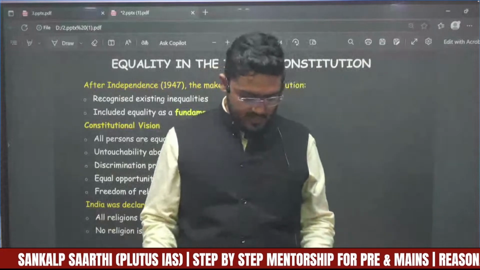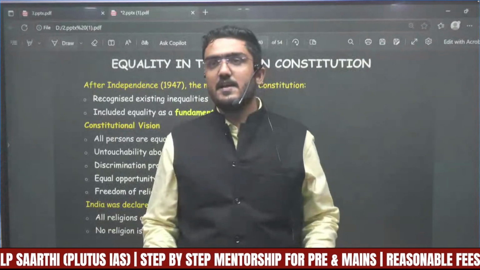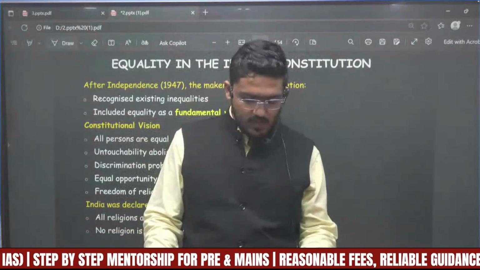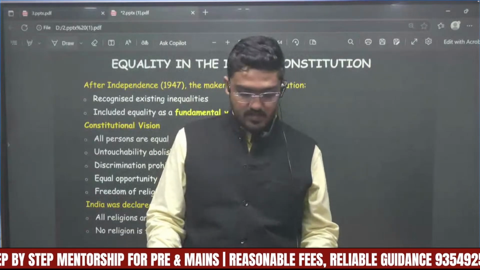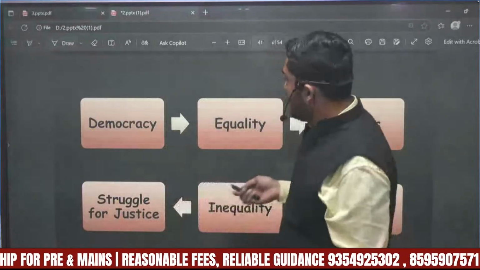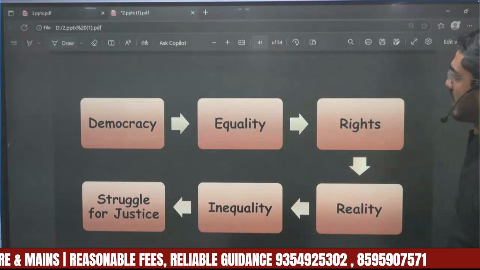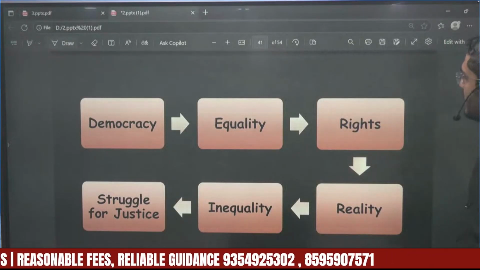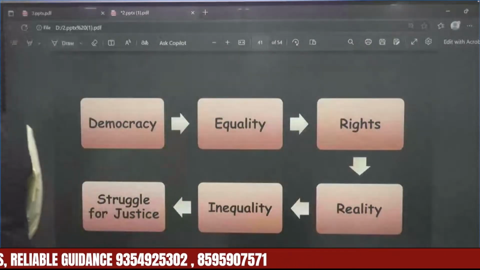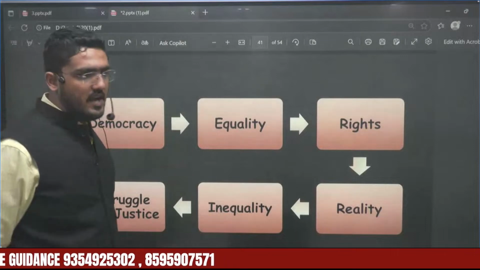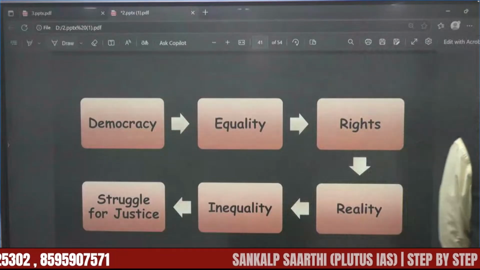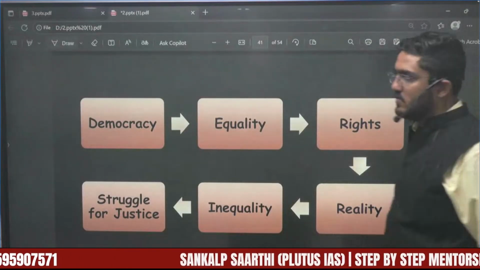So yes, in India all the religions shall be treated equally. The state has nothing to do with religion. Religion should be considered personal to the people, right? Next is democracy. Democracy gives rise to equality, or is based on the credentials of equality. For protecting equality, rights are given to the people. But in reality, we see inequality all around. For removing that inequality, people start a struggle for justice.